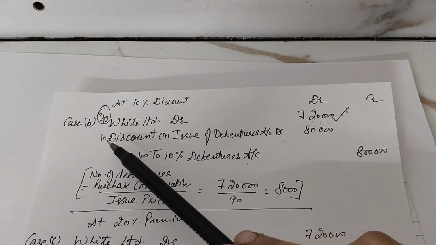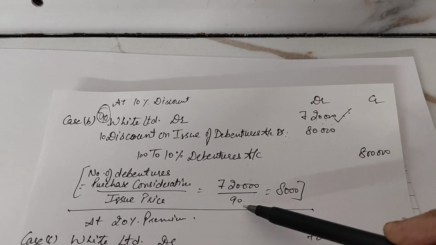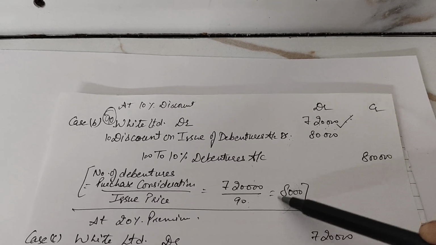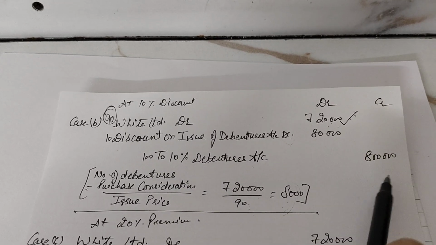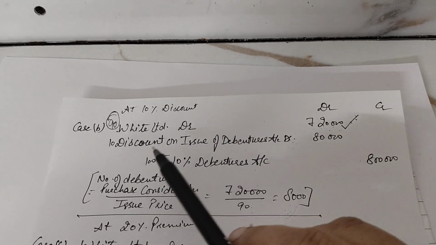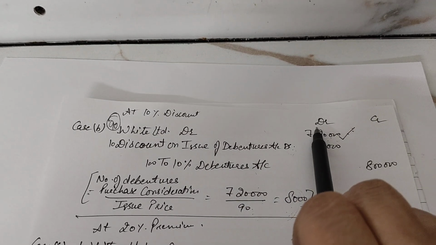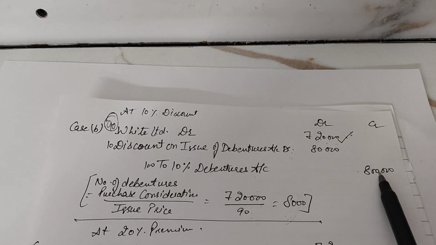So 100 minus 10, we got a value here 90. 7,20,000 divided by 90. How many number of debentures were issued? 8,000. So now 8,000 into 100, we got a value of rupees 8 lakh. 8,000 into 10, we got a value of 80,000. So our debit total is equal to our credit total for the second case.